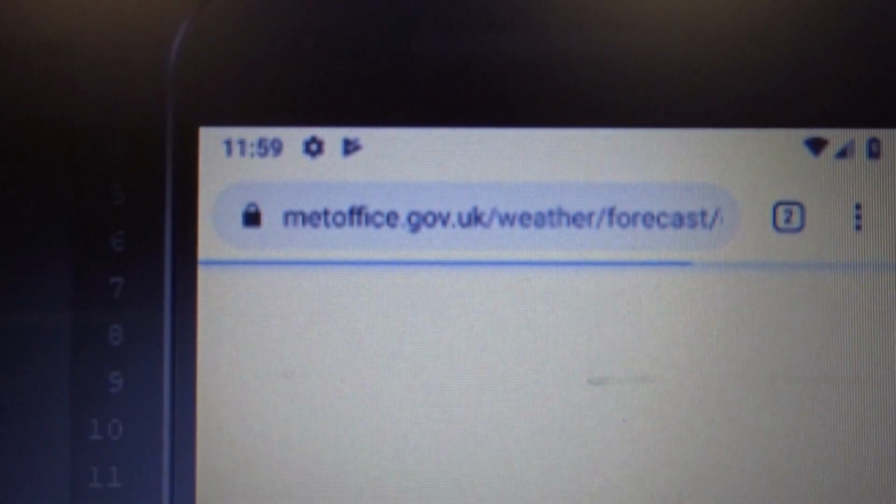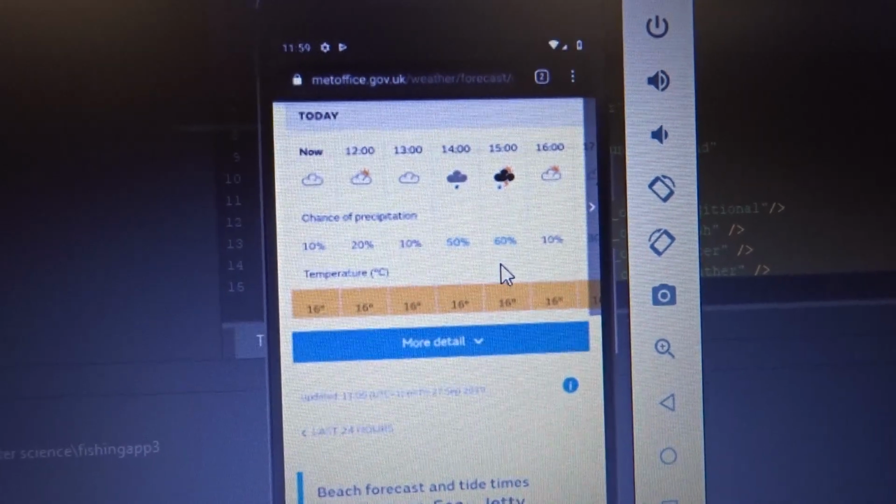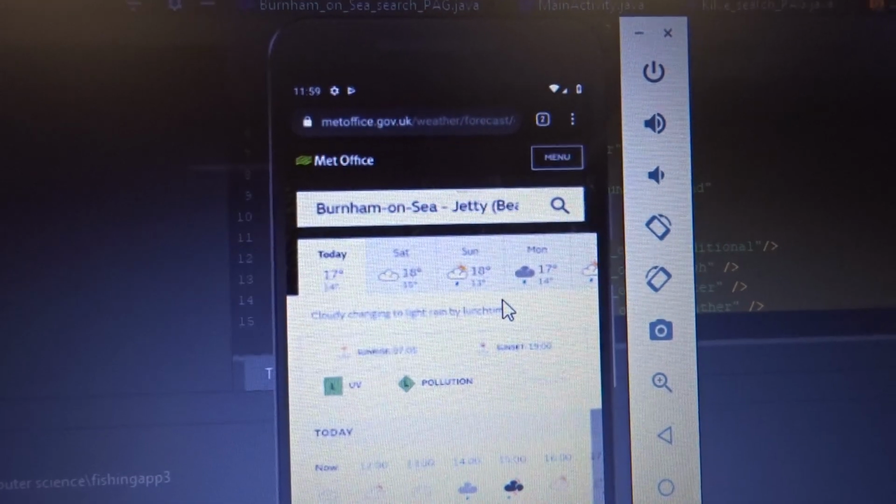And it's the Met Office weather forecast again. So that's Burnham-on-Sea, Met Office weather forecasts. Very moist. It's kind of annoying that my other buttons don't work.